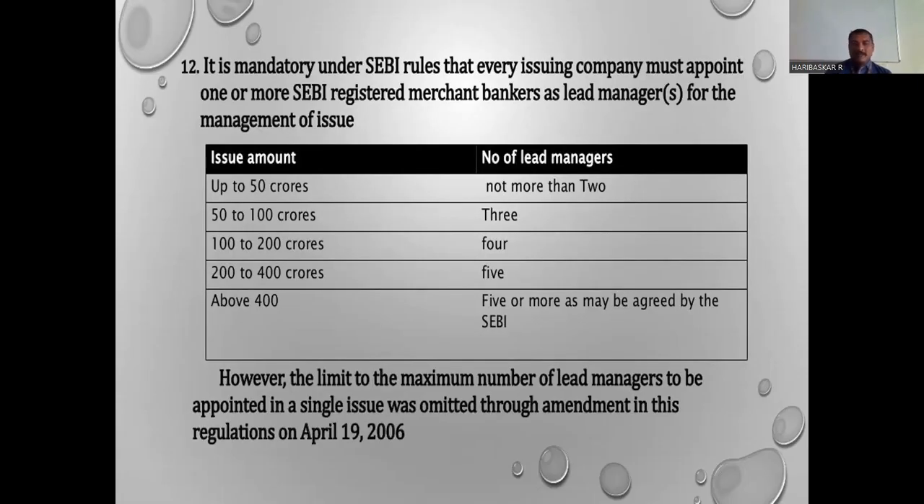instructions for the number of lead managers. If the issue is up to 50 crores, only two lead managers can be there. If it is 50 to 100 crores issue amount, then there can be three lead managers. If it is 100 to 200 crores, 4 lead managers. 200 to 400 crores, 5 lead managers. If it is more than 400 crores, 5 or more lead managers, as decided by SEBI.